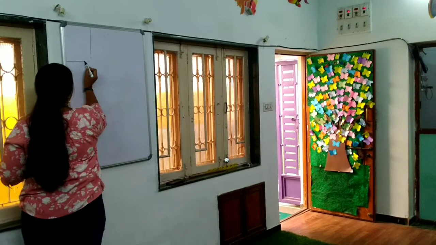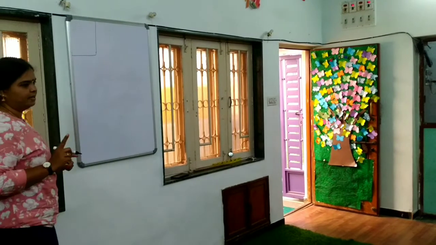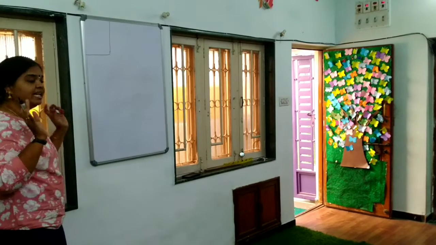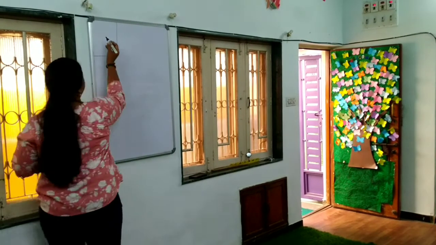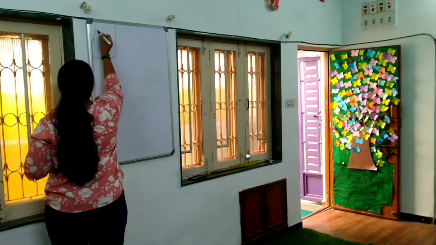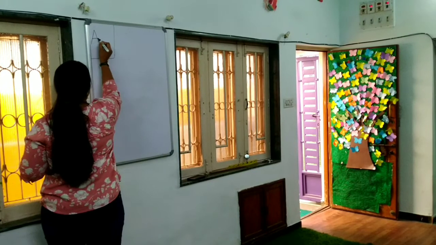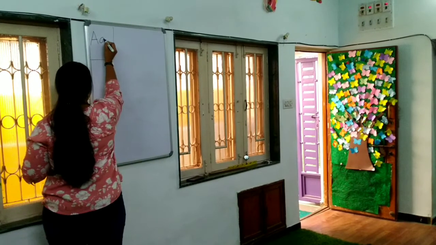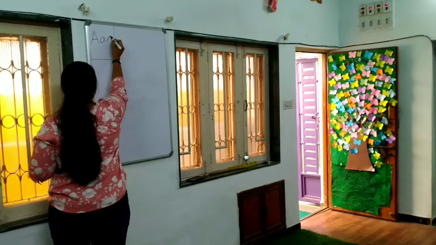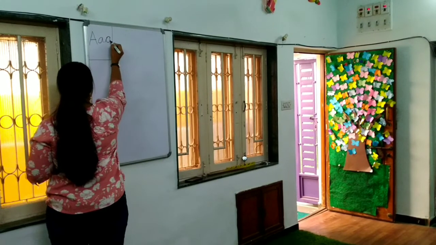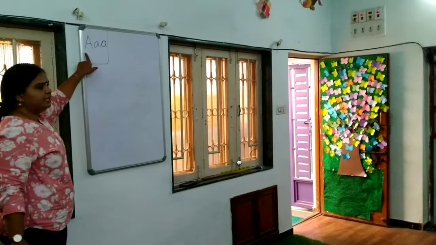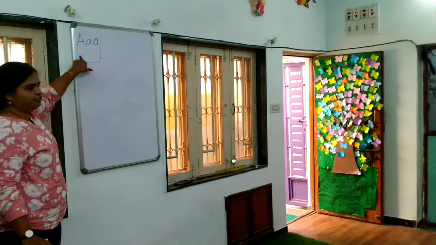This place will be chosen for the letter. That should be written very big. If you are writing capital A, you will write capital A. If you are writing small a, you will write small a. If you are writing cursive, write big. Whatever letter you are introducing, capital A, very big, this much of the portion you will write.